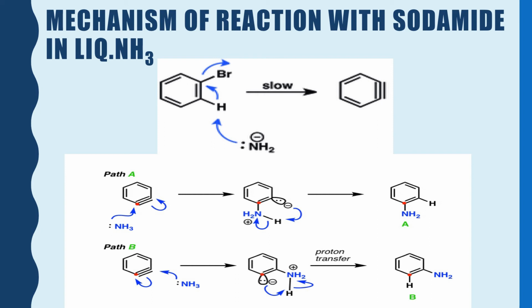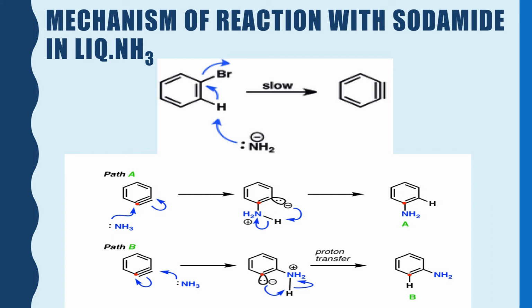The electron pair present between carbon and hydrogen moves to the bond between two adjacent carbons, making it electron sufficient, and the leaving group, Br, leaves the system as Br minus. So, in this process elimination of Br minus takes place. The other name of this benzyne mechanism is elimination addition reaction.